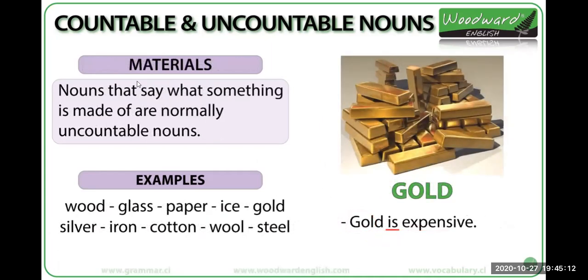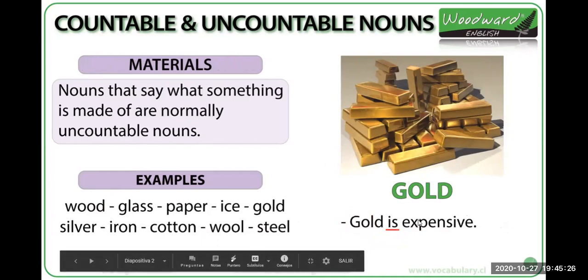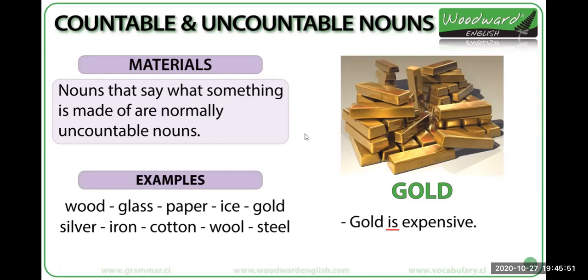Then we have here materials, okay? Nouns that say what something is made of are normally uncountable nouns. For example, gold. Gold is expensive. We cannot say a gold or 2 golds. Okay, so gold, oro. Wood, glass, paper, ice, all these materials. Okay, wool, steel, all these are materials, so that's why they are uncountable too. Okay?